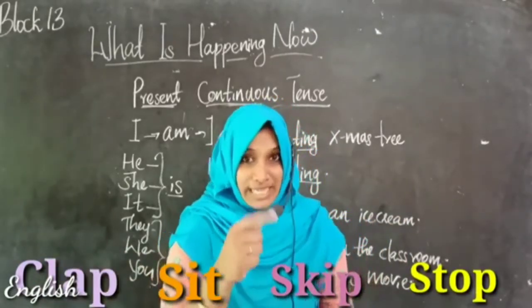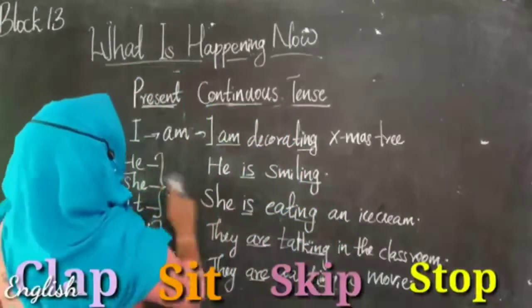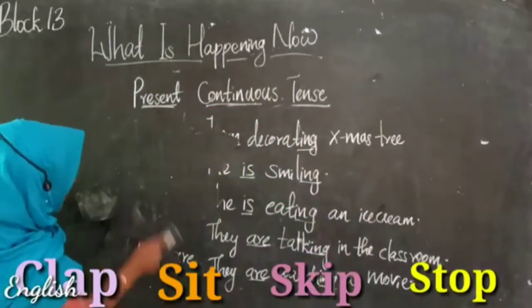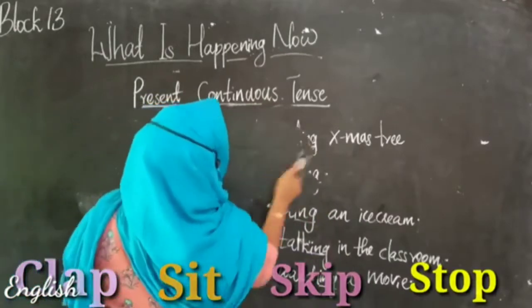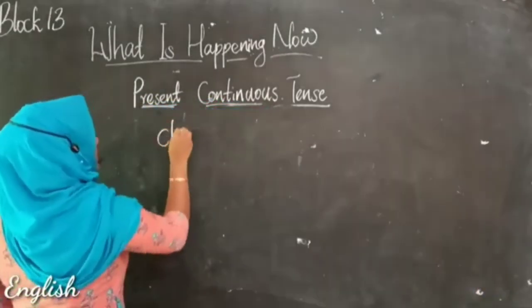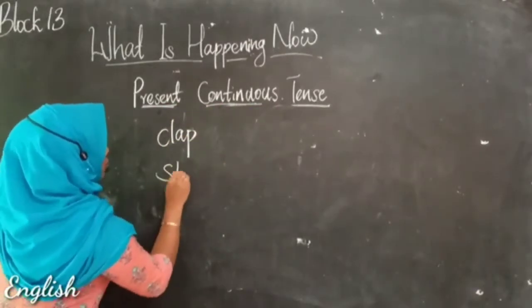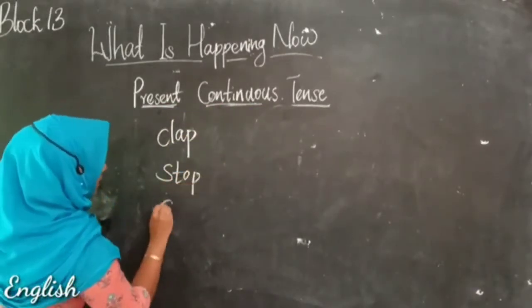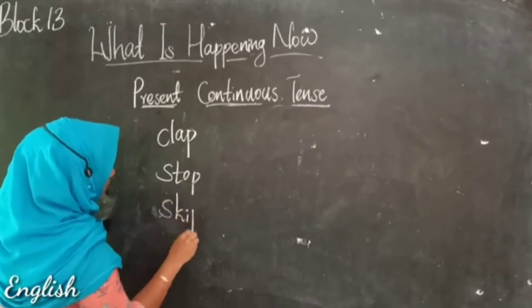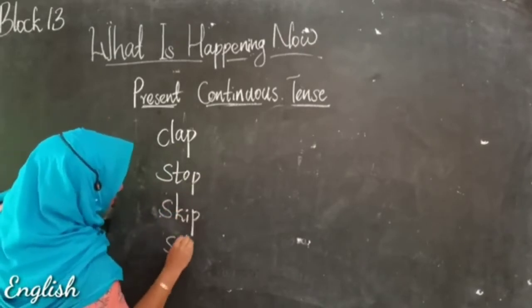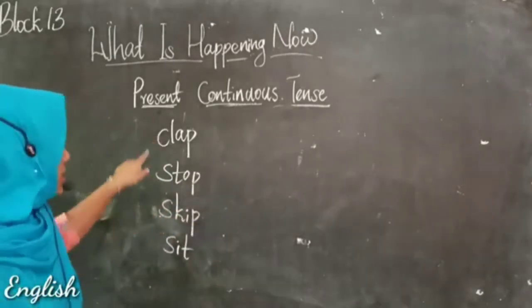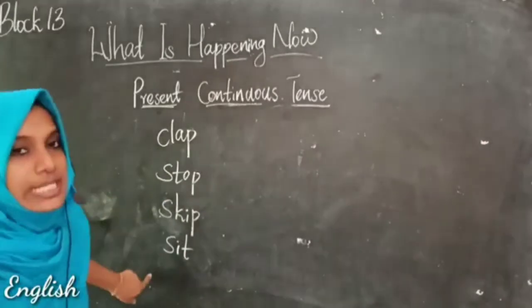How? Let's see. There is something different. Listen to these words: clap, stop, skip, sit.